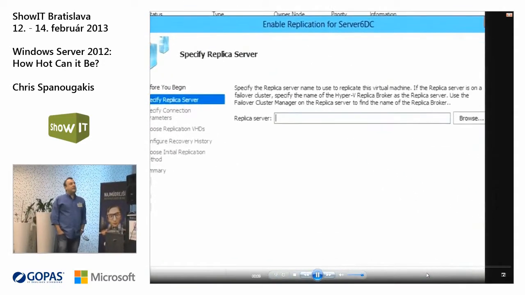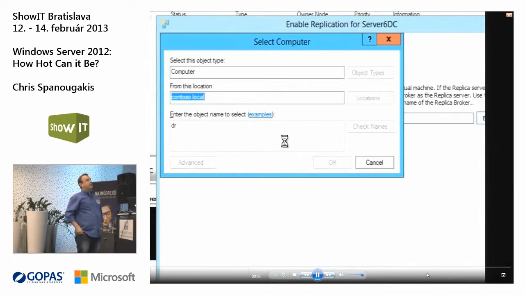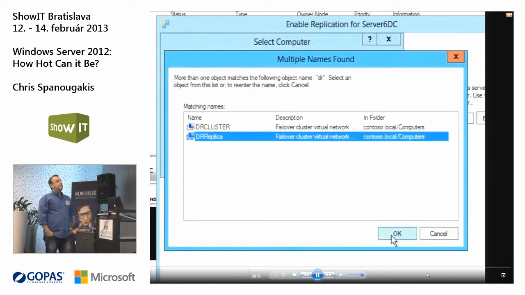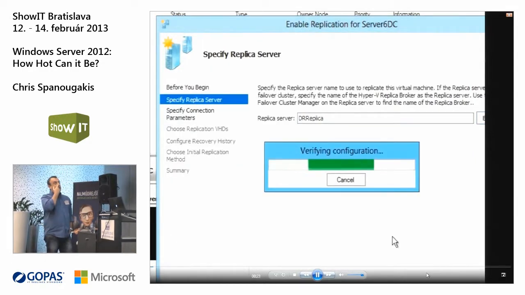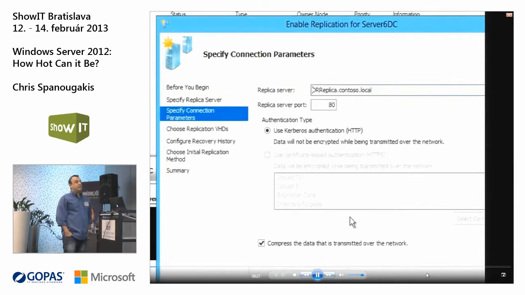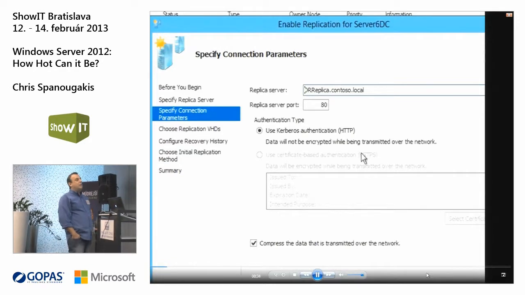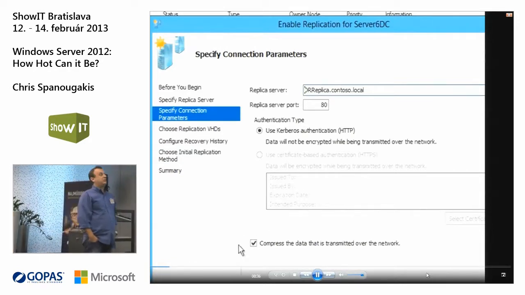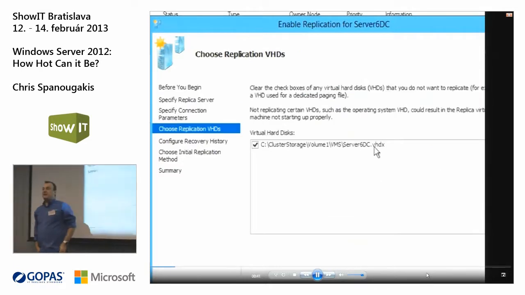Okay, who is the replica server? I have to specify my remote replica server. This is my DR replica server. It will try to connect to this server just to verify that we have connection. You use for the replication the HTTP protocol, as simple as this. Or if you want to use something more secure, you should go for certificate authentication with HTTPS.